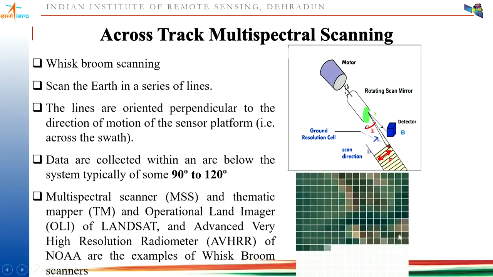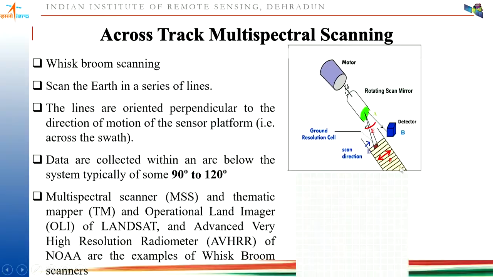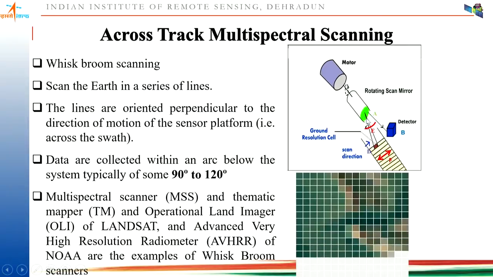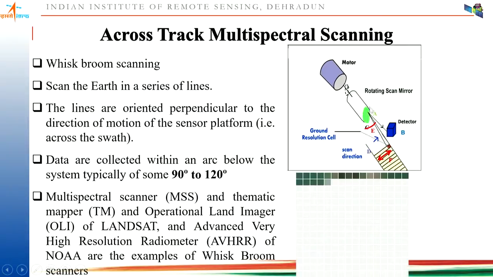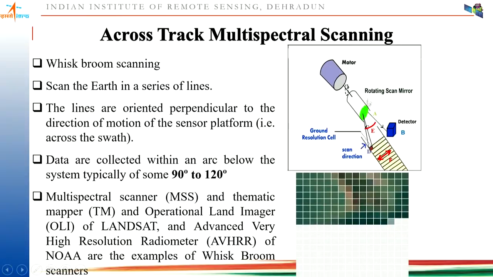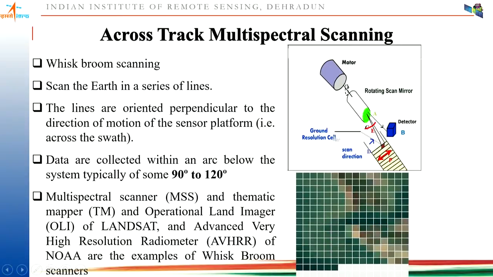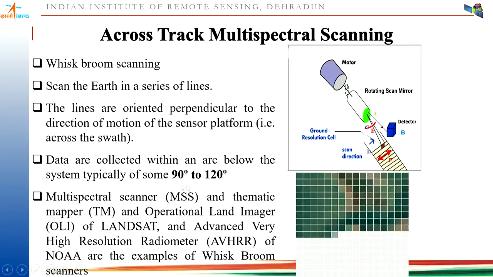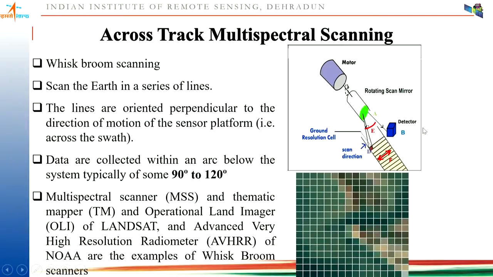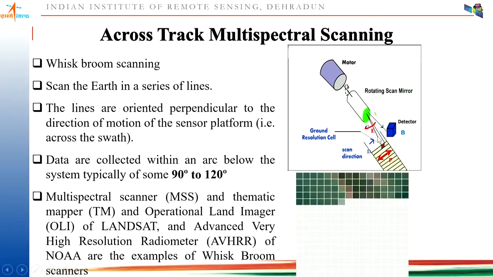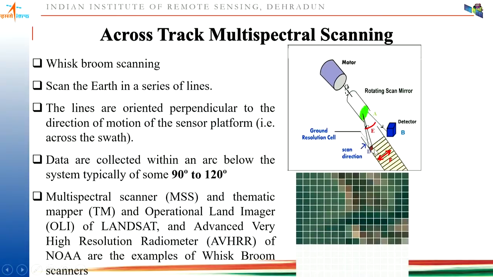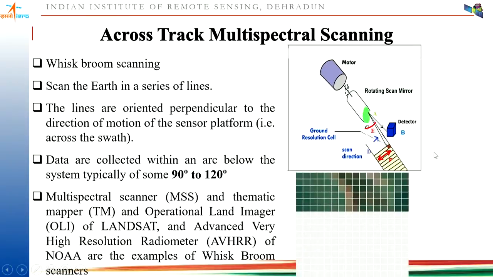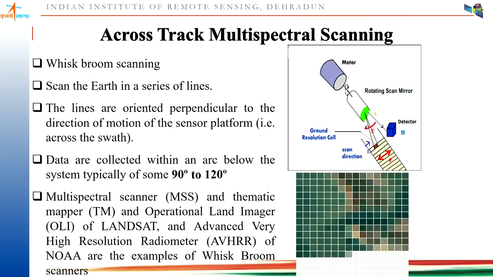So that is how the image is captured in the case of the whisk broom scanner. Now let me tell you, for this whisk broom scanner, for blue, green, red, near infrared, or whatever number of bands there are, single detectors, a different single detector for each, are there. And normally the field of view, to cover the entire swath, covers an angle from 90 degrees to 120 degrees. Now this sensor also has certain limitations. The limitation is that because the sensor has a rotating scan mirror, it is collecting pixel by pixel and moving in the further direction.